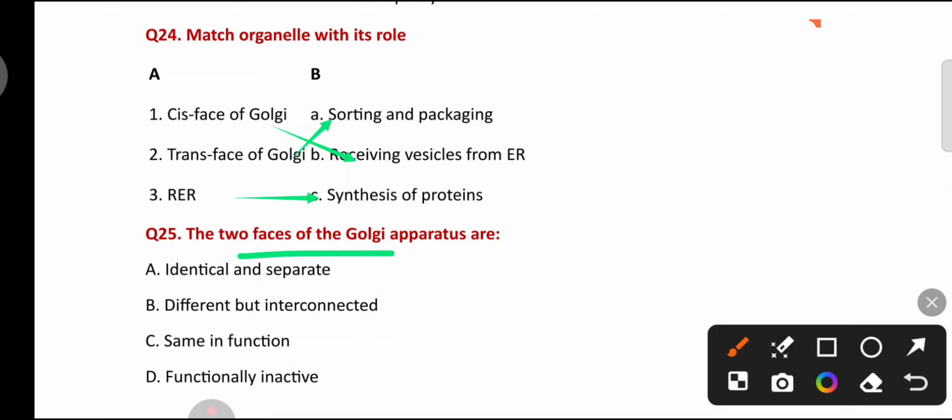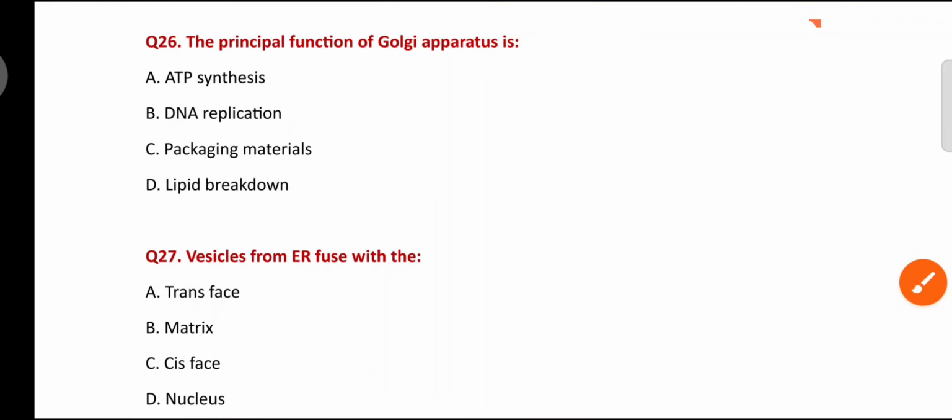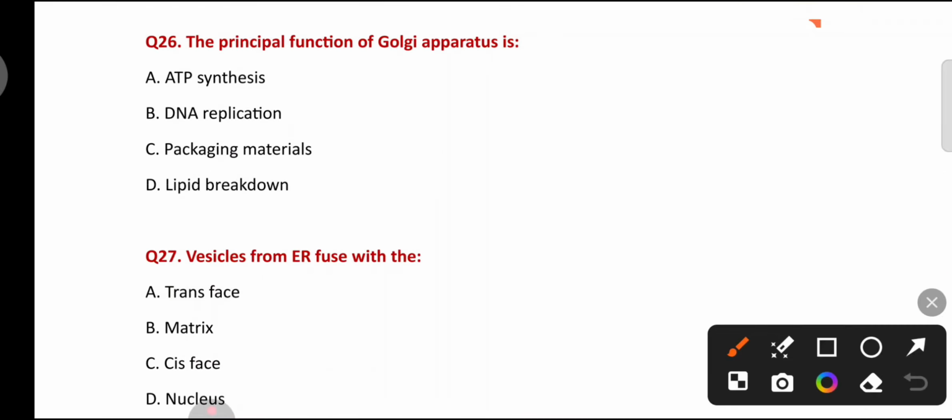The two phases of Golgi apparatus are identical and separate, different but interconnected, same in function, functionally inactive. They are different but interconnected. The principal function of Golgi apparatus is ATP synthesis, DNA replication, packaging materials, lipid breakdown. The principal function of Golgi apparatus is packaging materials.